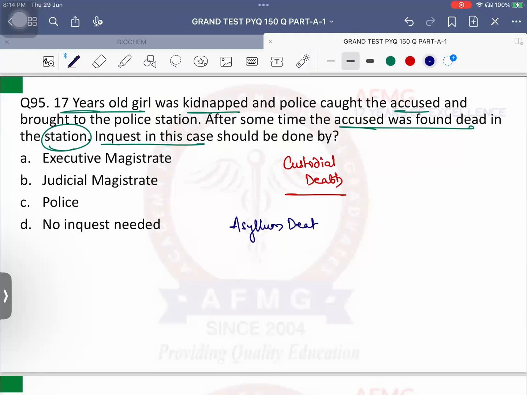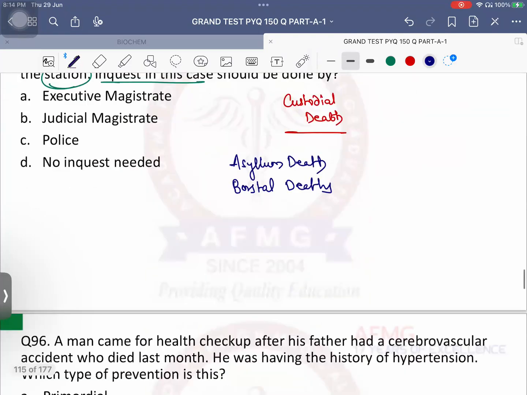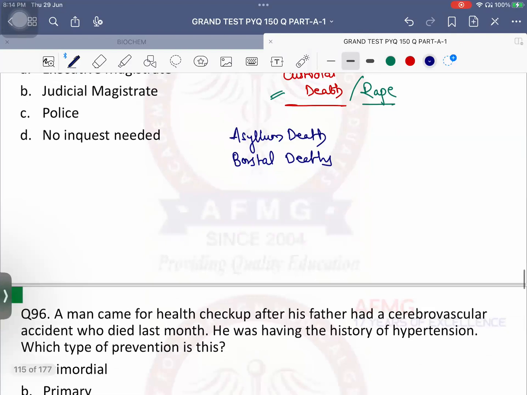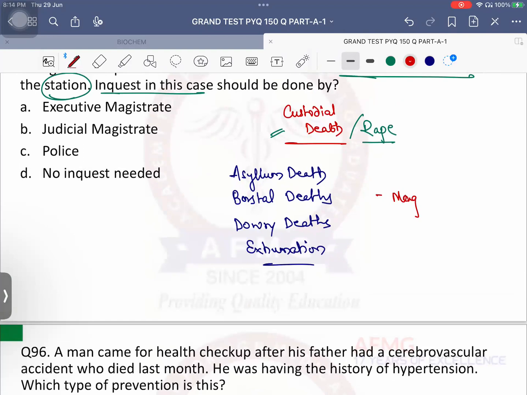A goes for what? Asylum deaths. B goes for borstal deaths. Borstal means juvenile homes, rehabilitation centers. C goes for custodial death or custodial rape as well. Then D goes for dowry deaths and E goes for exhumation. These are the 5 conditions A, B, C, D, E in which the inquest or the panchanama is carried out by a magistrate. Please remember, okay?